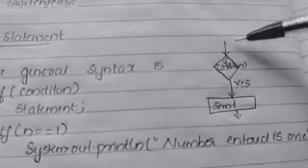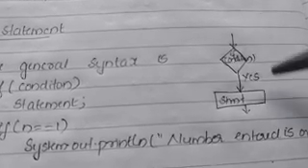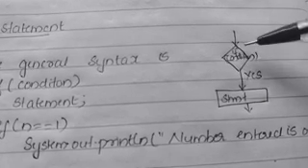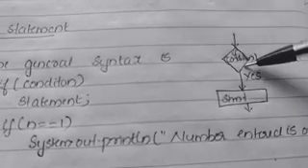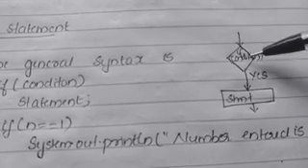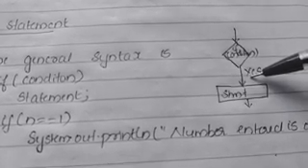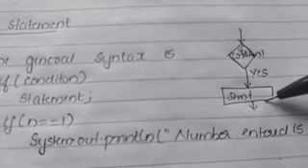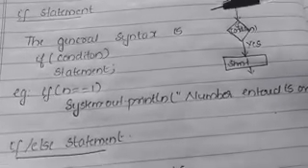So this is a flowchart or flow diagram about the decision statement. That is, here we will check a condition. If the condition is true, then the true statement will be executed. So let's see a simple example.